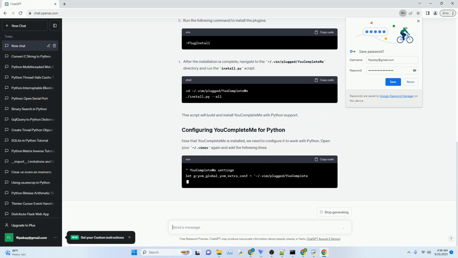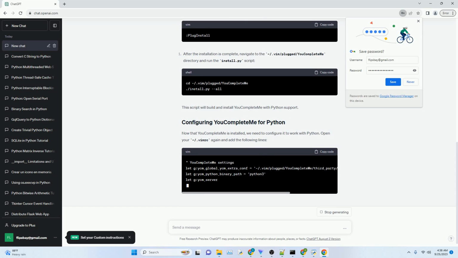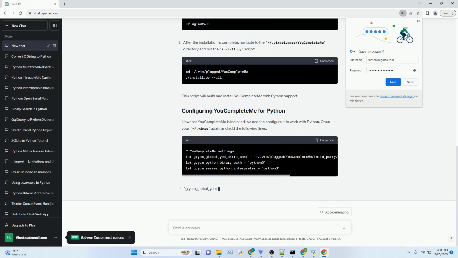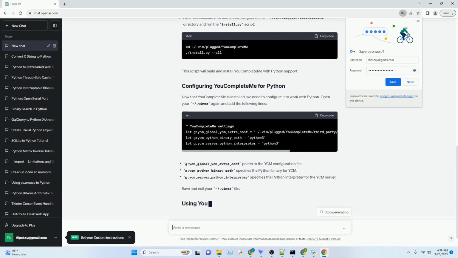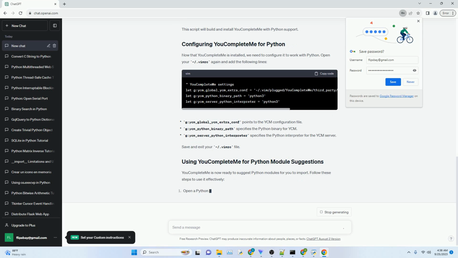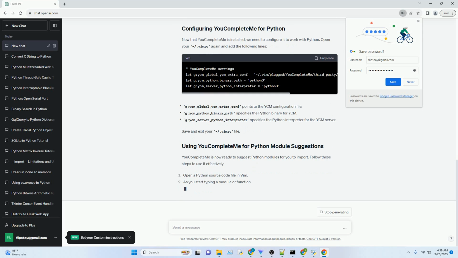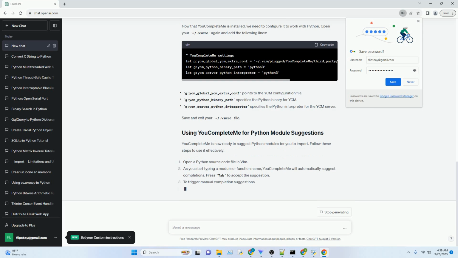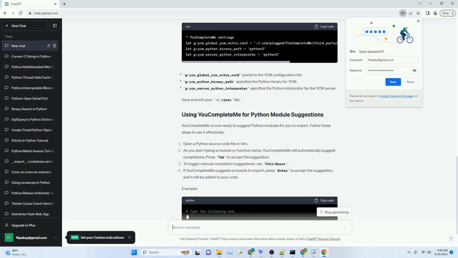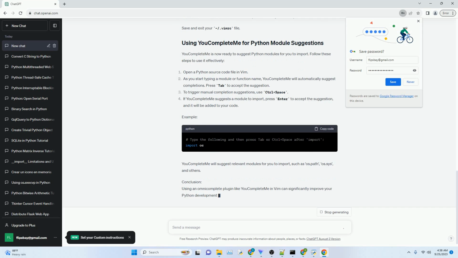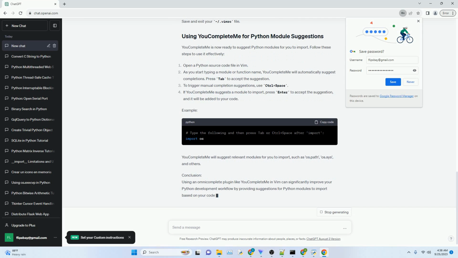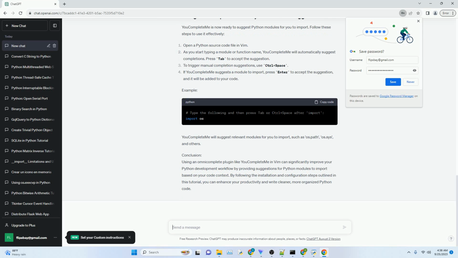Requirements. We'll use the YouCompleteMe (YCM) plugin for Vim, which offers advanced code completion and suggestions for Python modules. Follow these steps to install it. Install a plugin manager if you haven't already. We'll use vim-plug in this tutorial. To install vim-plug, follow the instructions on its GitHub page. Add the following lines to your Vim configuration file, usually ~/.vimrc, to set up vim-plug.